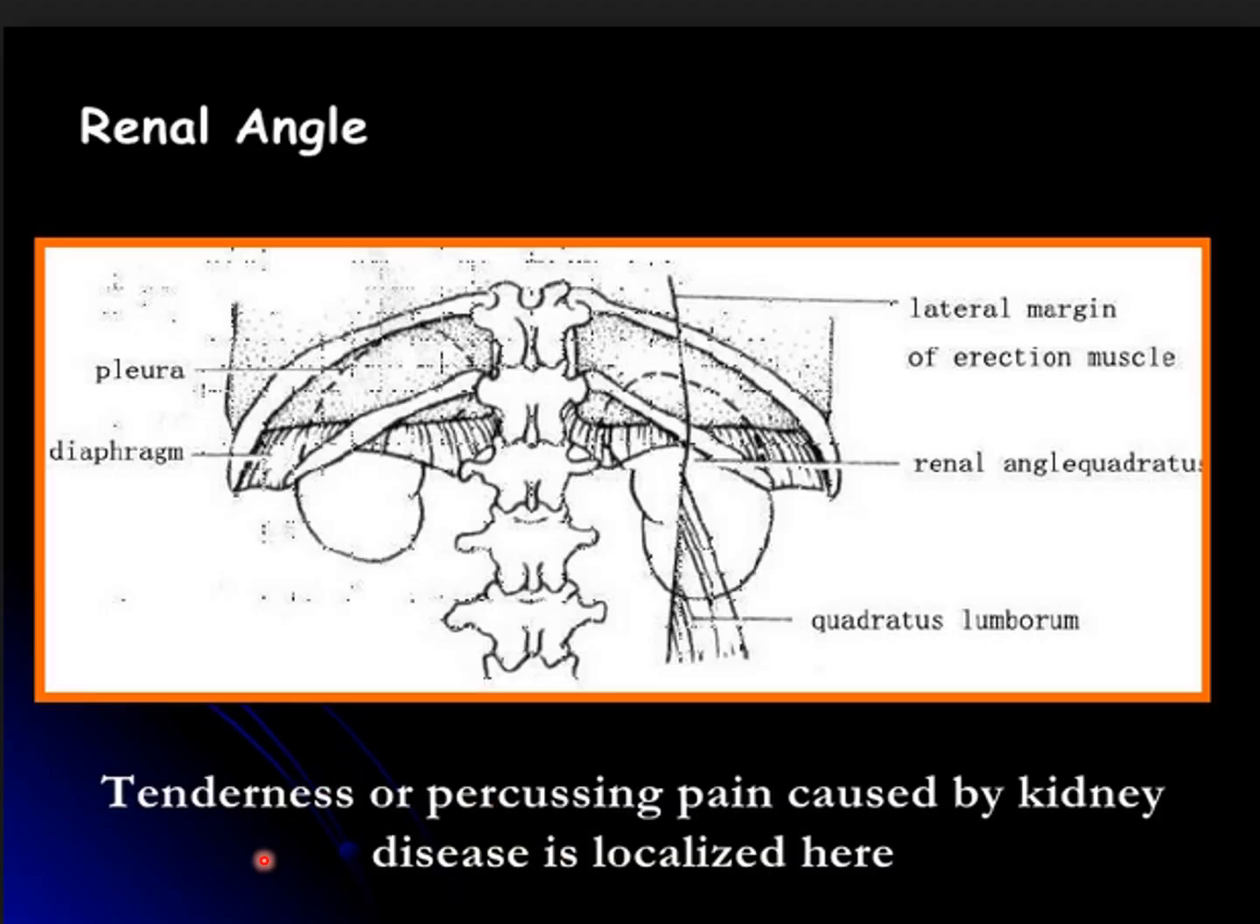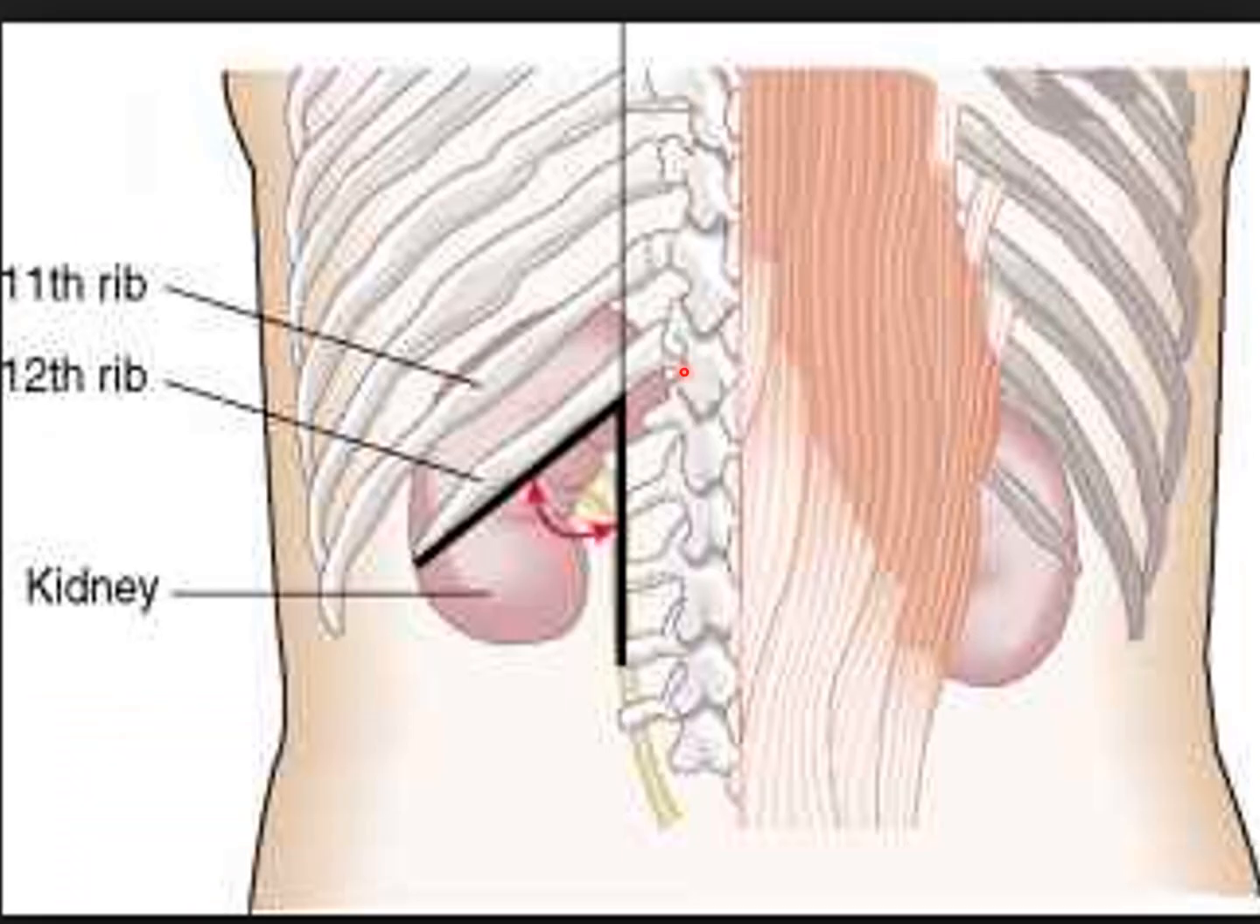You see this diagram: maximum tenderness or the referred pain caused by kidney disease is localized here. This angle is given the name renal angle, at the point of maximum tenderness. Here you also see the renal angle. This angle is clinically important because there is maximum tenderness present.